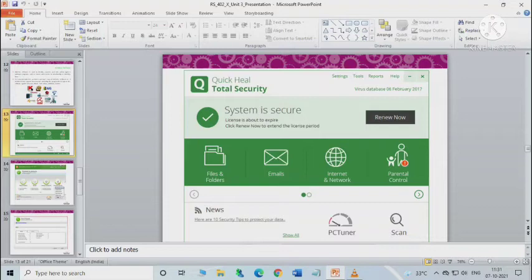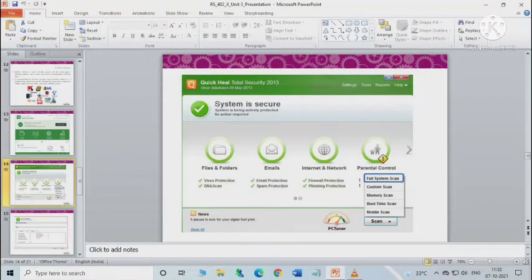Now we'll learn about Quick Heal Total Security. So suppose you are using Quick Heal software here. To open Quick Heal antivirus software, just click on Start. Then you will have Quick Heal Total Security. You can see the Quick Heal Total Security window appears as shown here. Then if you want to scan, click on the scan option here.